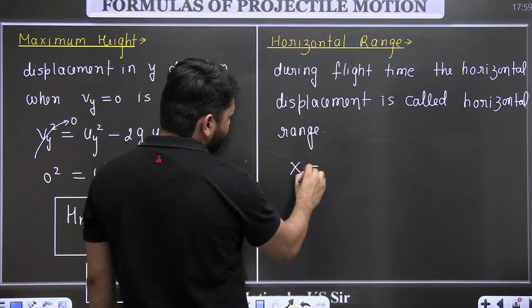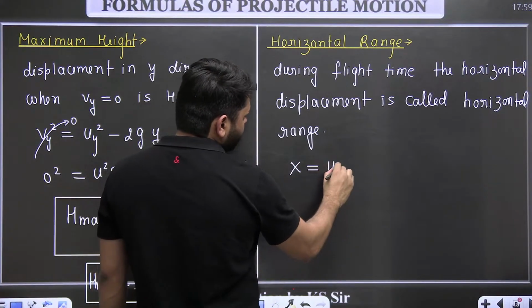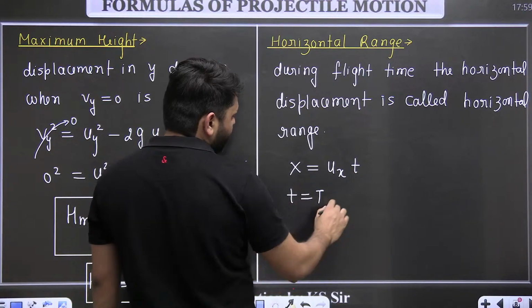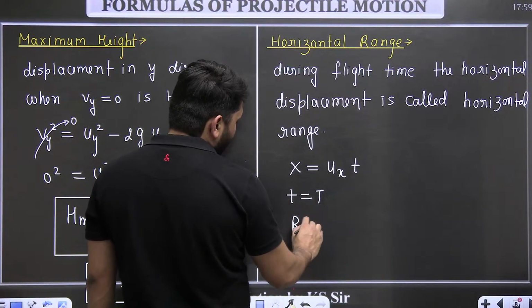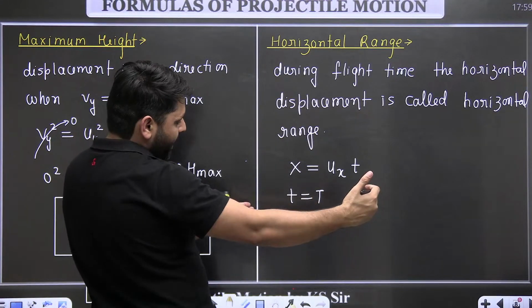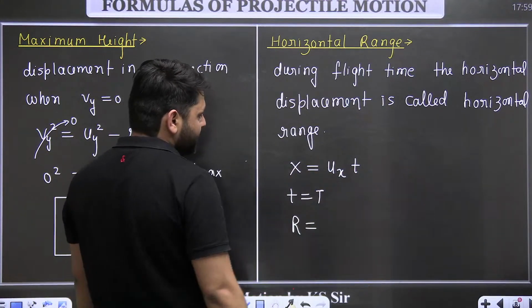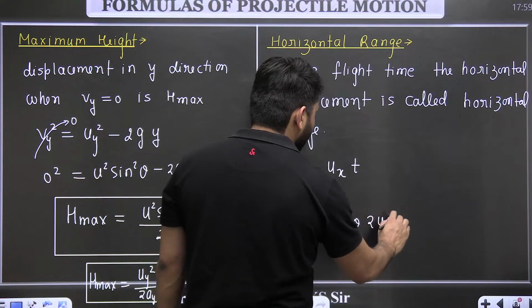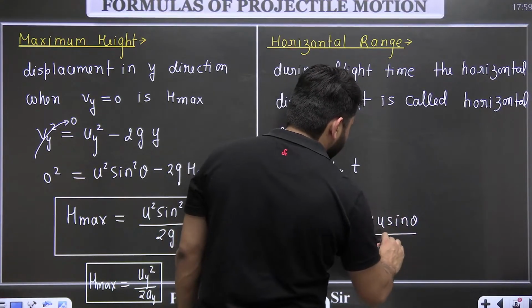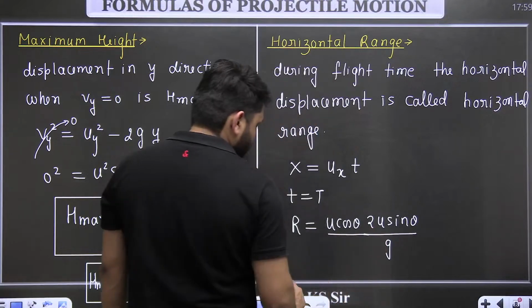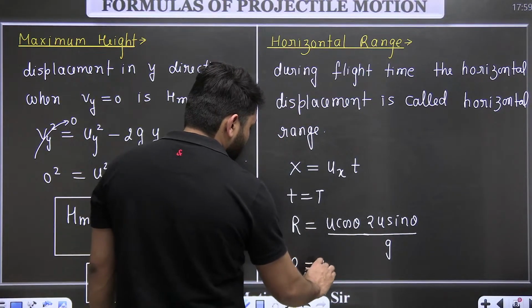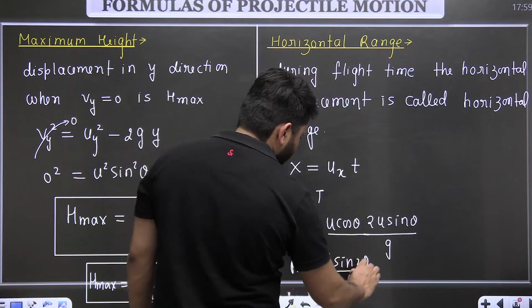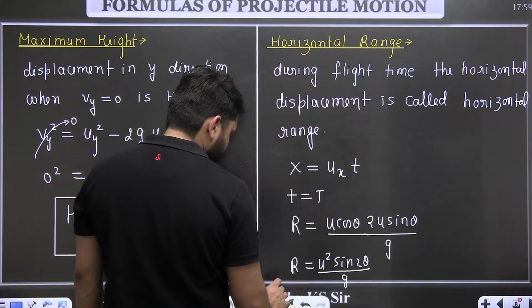So horizontal displacement is given by x, which is equal to ux into t. So when t becomes time of flight, at that time x becomes R. So in total time of flight, the horizontal distance traveled is the range. So ux is u cos theta, and time of flight is 2u sin theta divided by g. So R comes out to be u square sin 2 theta divided by g. So this is the formula of the R.